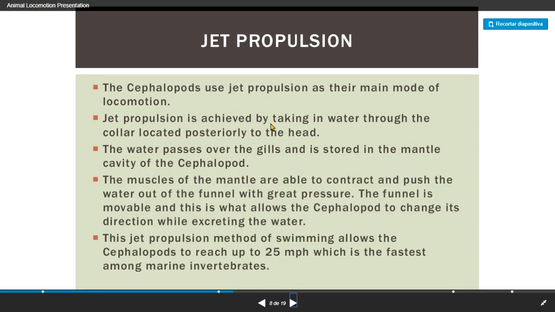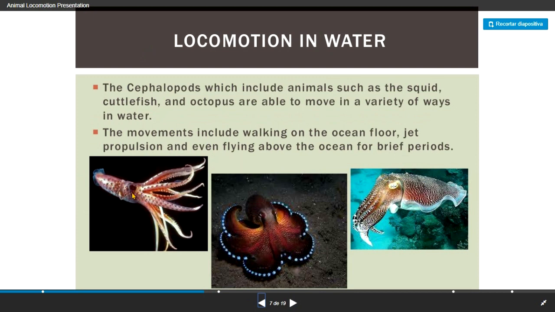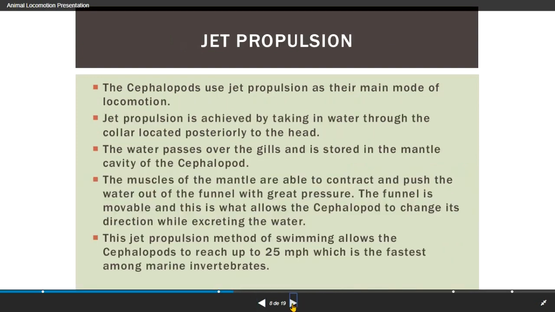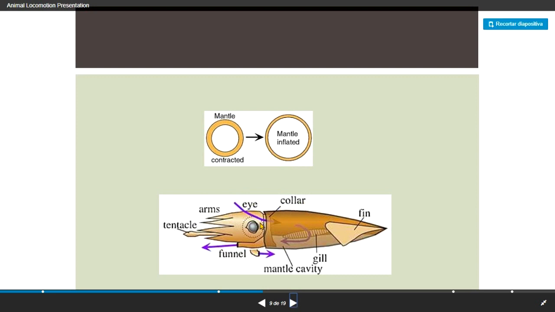The jet propulsion is achieved by taking in water through the collar located posteriorly to the head. If we see the picture, the squid has a space in this area. They extract water, fill it inside, and then they expel it in one shot. And they move by that movement like a jet. So this kind of locomotion is very effective and fast. It's useful to escape from different predators. As you can see, there is a space in this squid that is used for extracting water and then expelling the water at a fast pace.